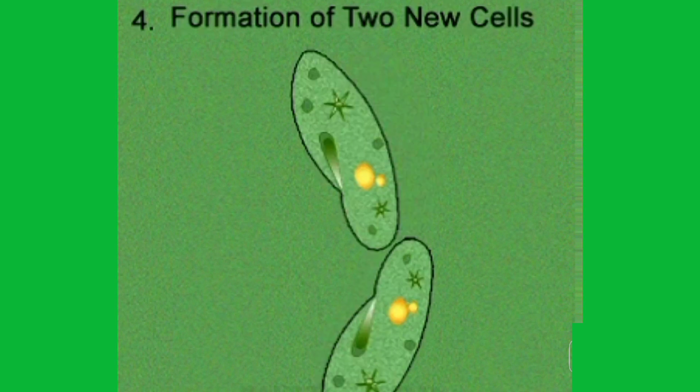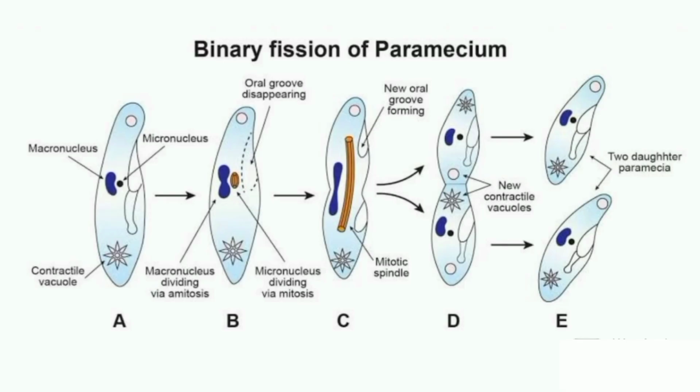Mitotic spindle then appears along the micronucleus. This is followed by constriction of the cytoplasm and a subsequent formation of a new contractile vacuole in the two cells. Finally, the paramecium cell divides completely to form two daughter paramecia.